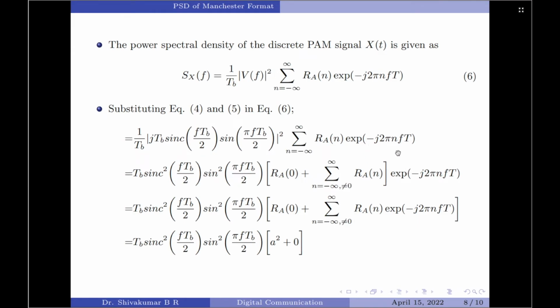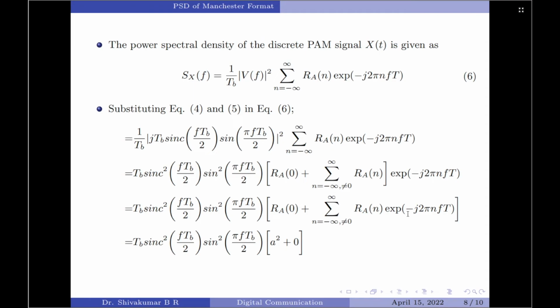Then we have the exponential part retained as it is. Let us now multiply the exponential part into the components inside the bracket here, but this part is for n equal to 0. So, exponential of 0 is equal to 1. So, this term is retained as it is. Then for the second term n not equal to 0, so I will keep the exponential part as it is.